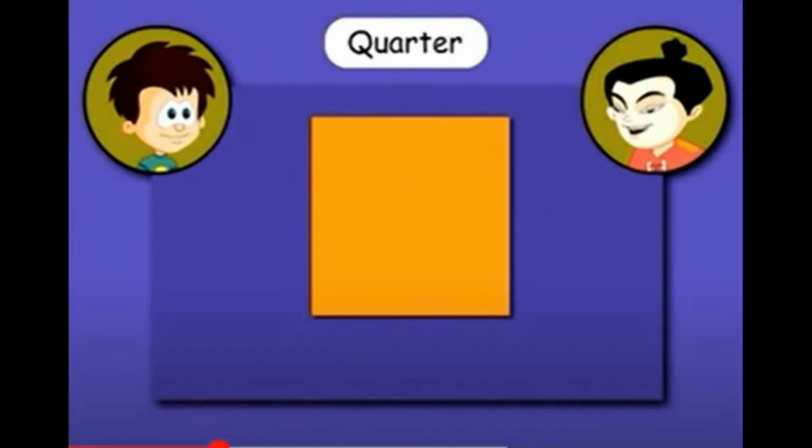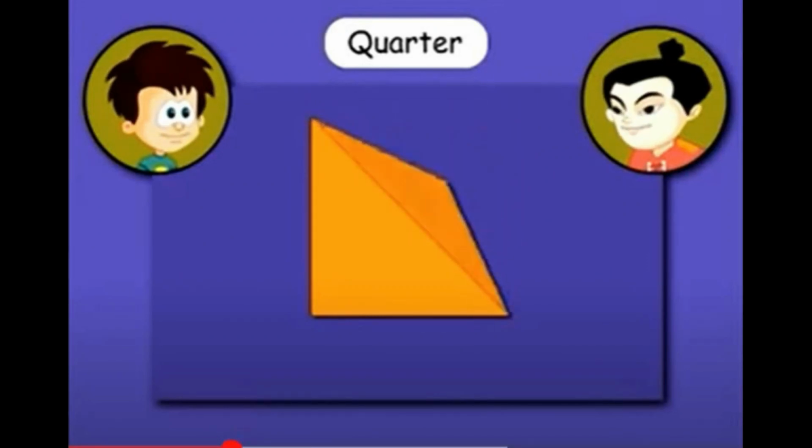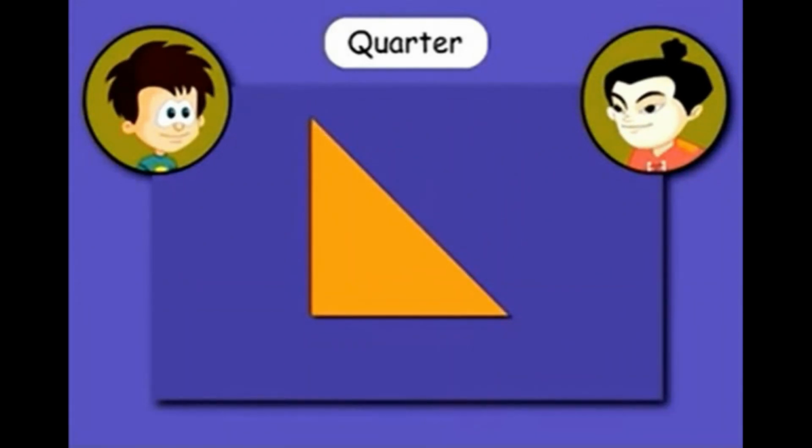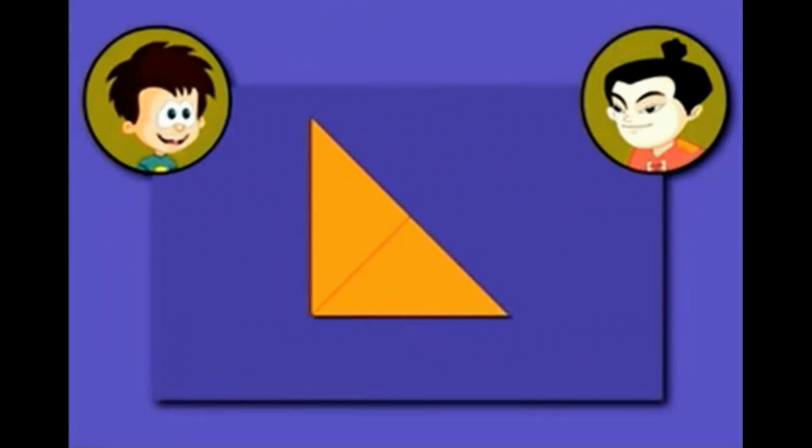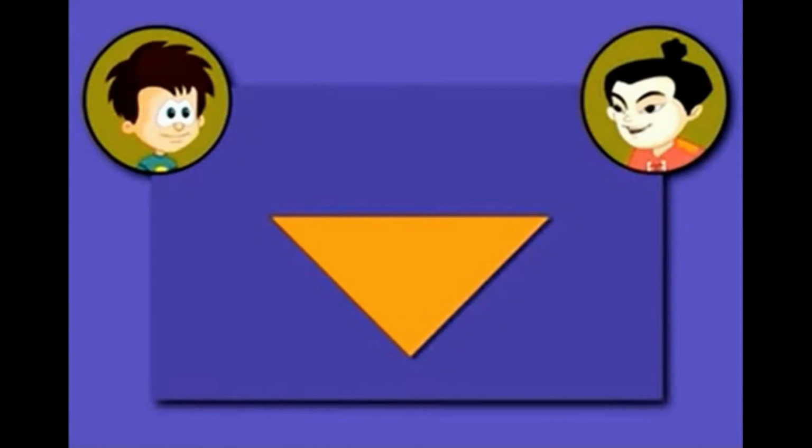See, right now, our square piece of paper has been folded into half. If we fold it again, like this, we divide it into 4 equal parts. This folded bit represents 1 part out of 4 equal parts, or a quarter. Cool. Very good. Now, let's open the paper up so it is a half again. Done. Now what, Akashi? Now, we make the ears.